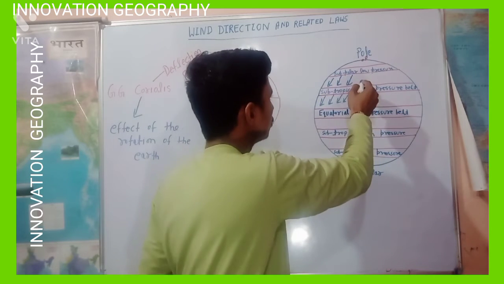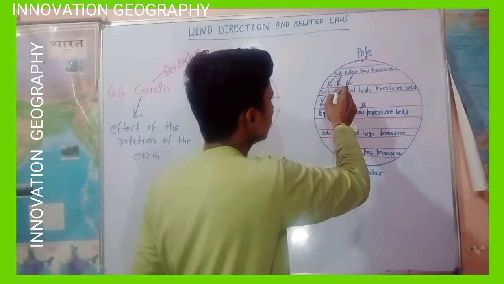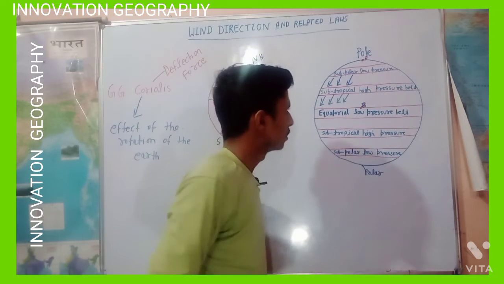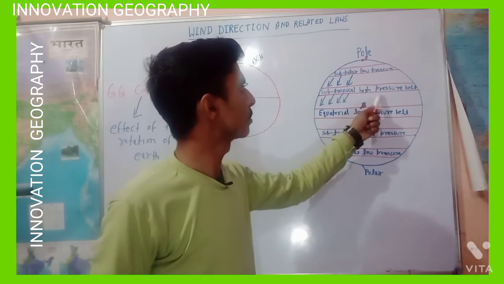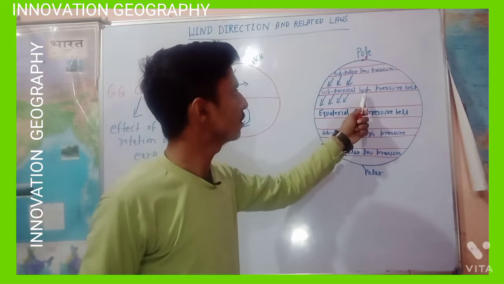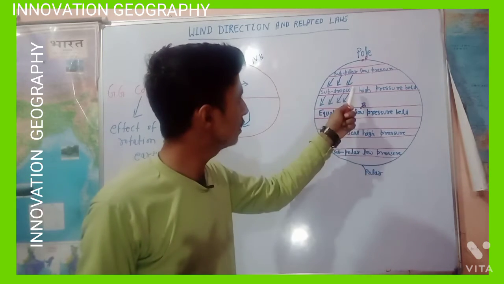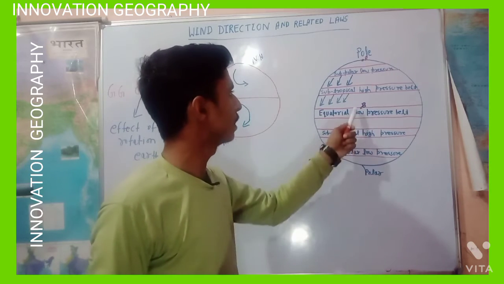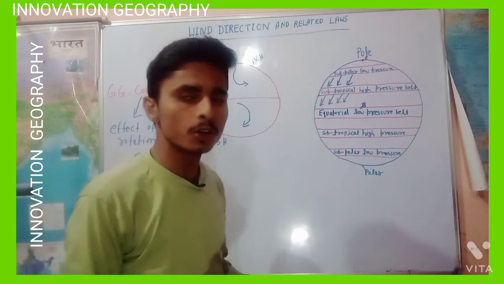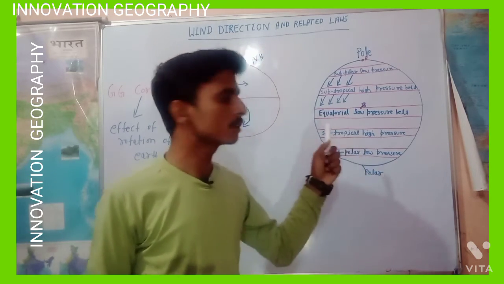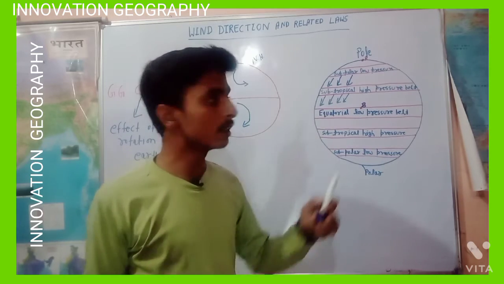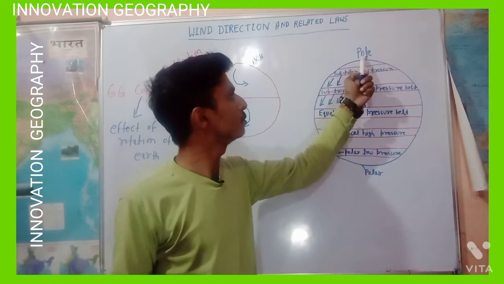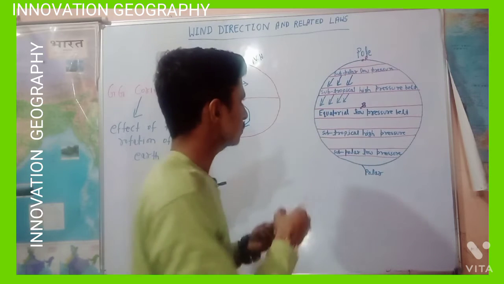When you stand at the subtropical high pressure belt, at point C, and want to throw a ball to the equator at point B, then due to rotation of the earth you bend in the opposite direction of rotation of the earth, but less than before when you stood at the pole.